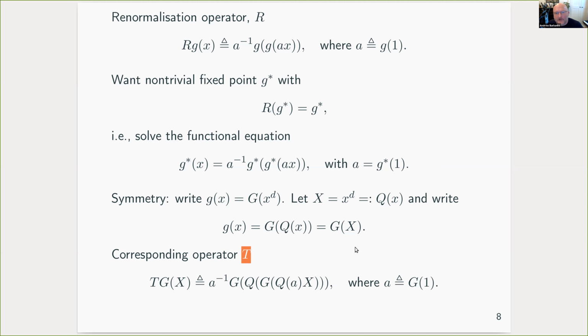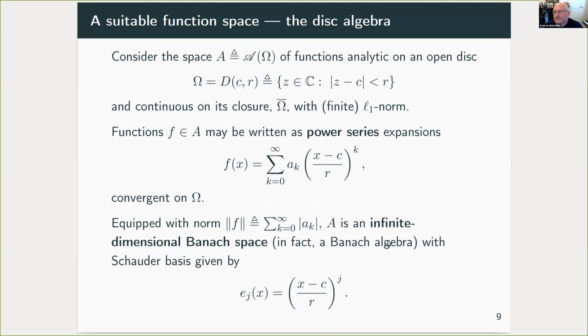So our operator R, written in terms of this function capital G, we can write as this operator T. So we can work with this symmetry reduced representation, and now it's a fixed point of T that we would like. And the first thing we have to think of is what sort of objects are we willing to entertain as solutions to our functional equation?